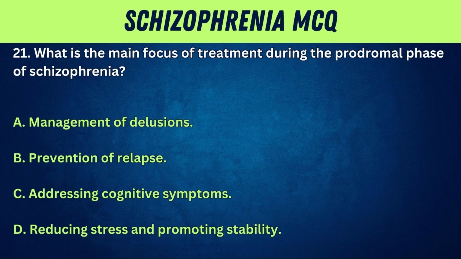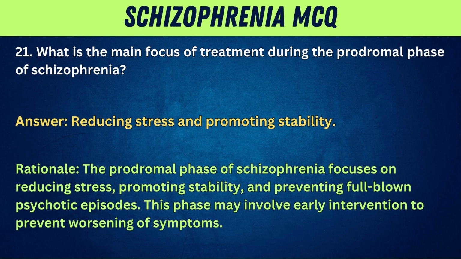21. What is the main focus of treatment during the prodromal phase of schizophrenia? A. Management of delusions. B. Prevention of relapse. C. Addressing cognitive symptoms. D. Reducing stress and promoting stability. Answer: reducing stress and promoting stability. Rationale: the prodromal phase of schizophrenia focuses on reducing stress, promoting stability, and preventing full-blown psychotic episodes. This phase may involve early intervention to prevent worsening of symptoms.